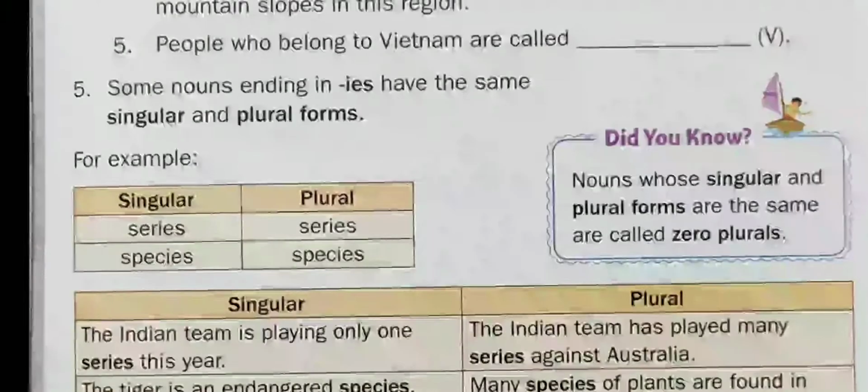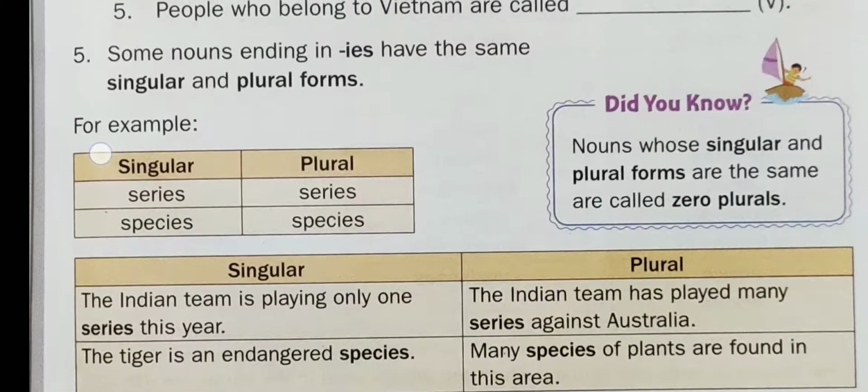Let's move to the rule number 5. There are some nouns which end with IES. Such nouns have the same singular and plural forms. For example, series remains series, species remains species.